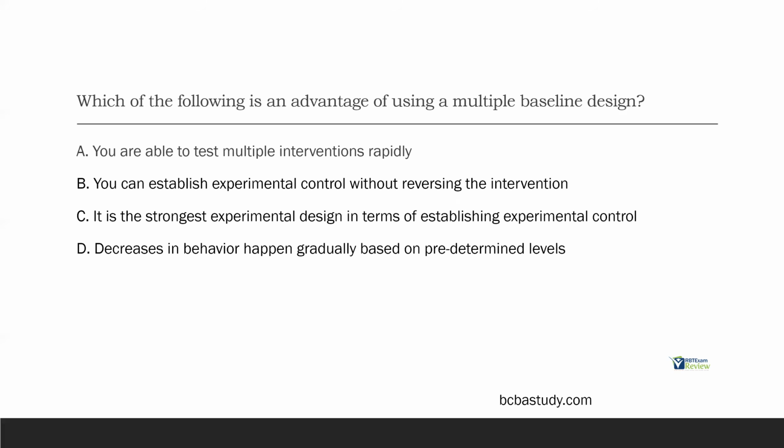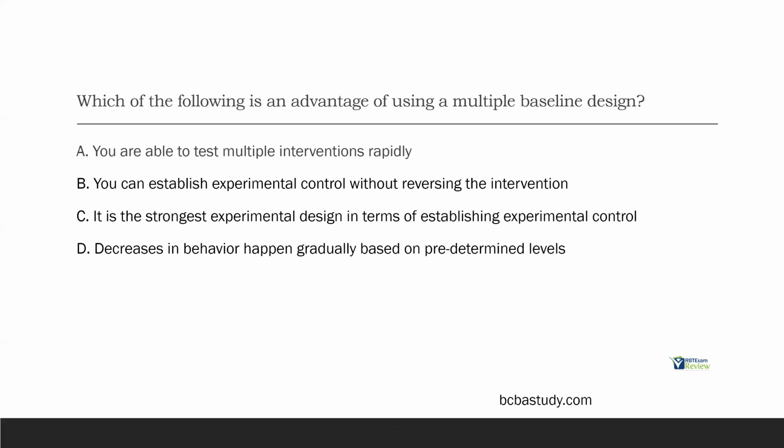B, you can establish experimental control without reversing the intervention. This is definitely a positive of multiple baseline design, right? We can start to identify if our data path changes from our baseline to our intervention phase. We can start to look at experimental control, especially if baseline is consistent throughout all of our conditions, even when our intervention is implemented, right? So B is certainly an advantage of multiple baseline design. Let's see if we can find a better answer.